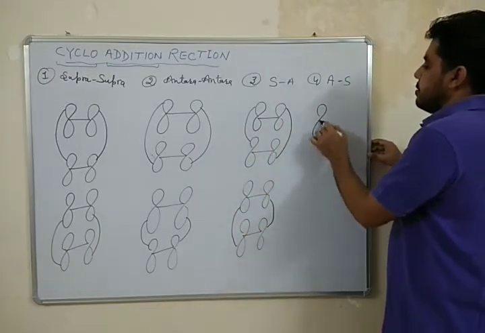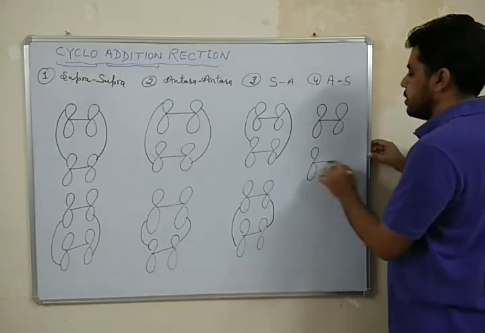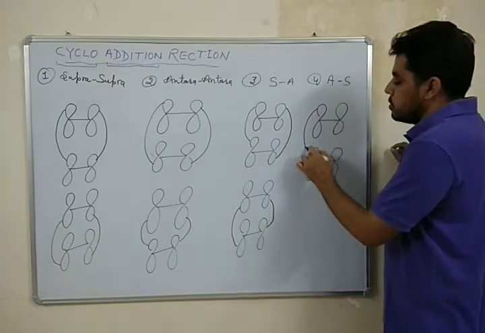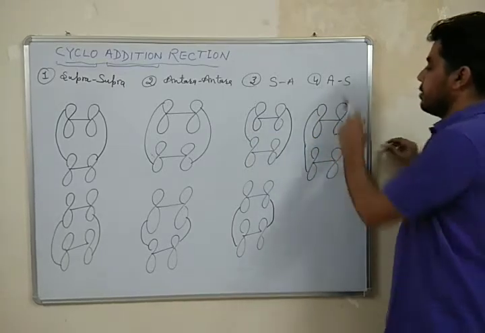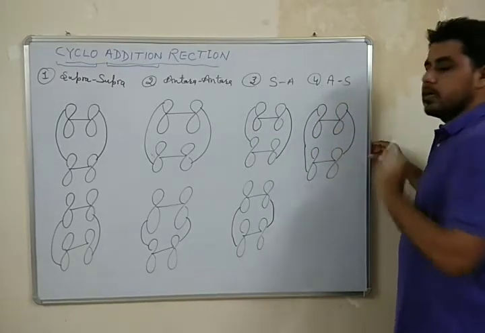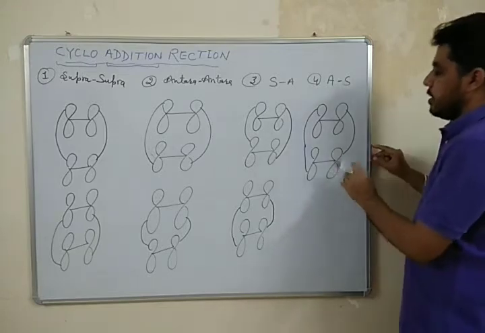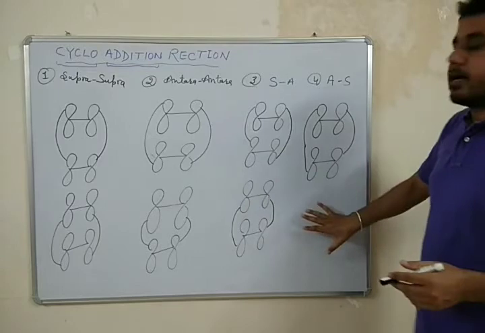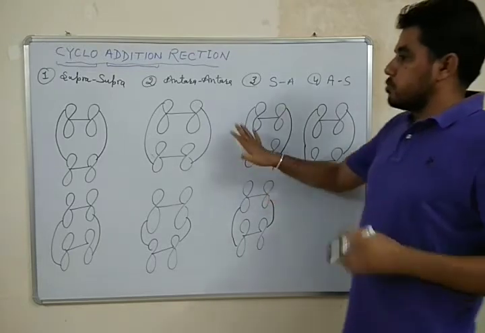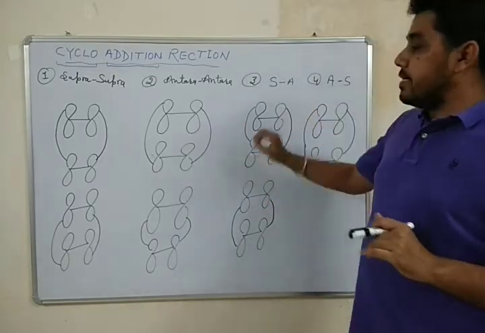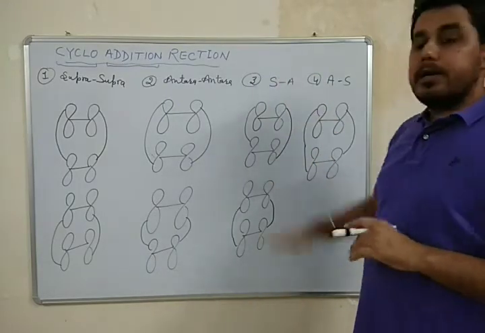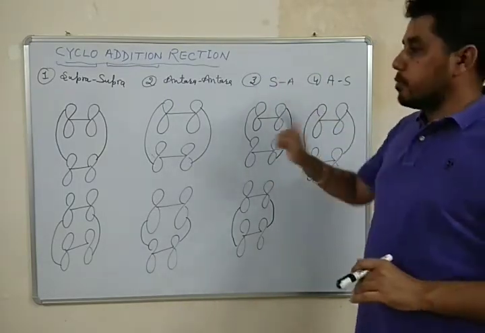Similarly, another type of addition is also possible, intra-supra, meaning upper lobe with lower lobe, and supra meaning upper with upper. Similarly, we can also construct another type of diagram. So I hope you understand these terms: supra-intra, supra-intra, or intra-supra type of addition.